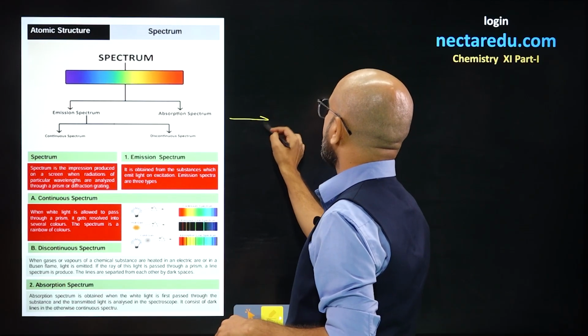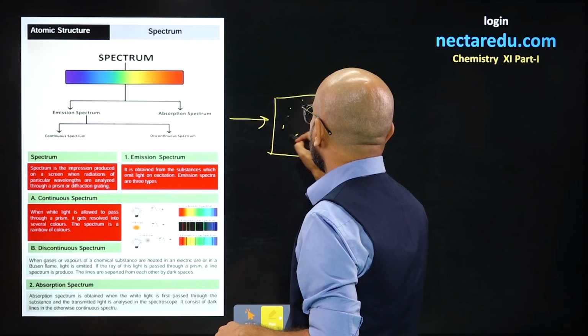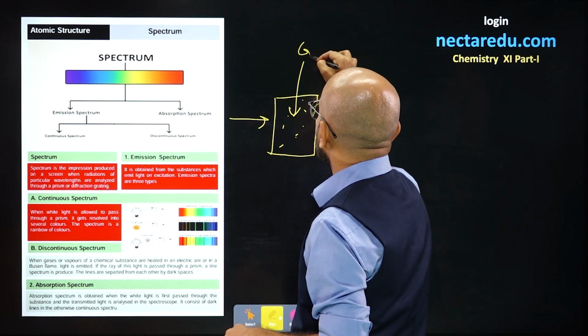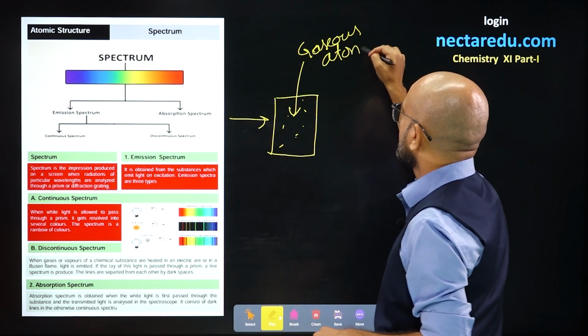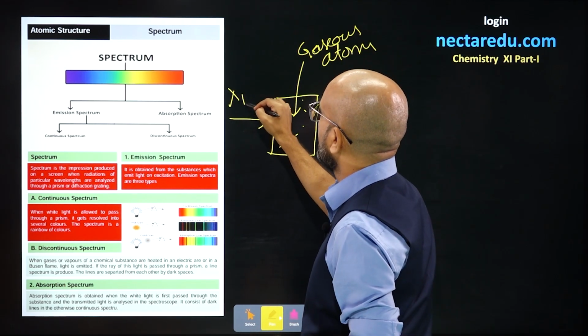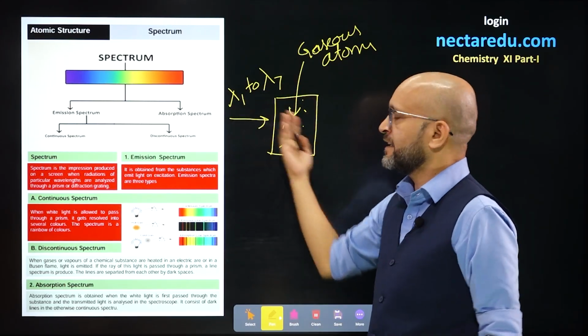So, when white light is passed through a sample of gas, you have multiple gaseous atoms. Lambda 1 to lambda 7, seven wavelengths, are there in the incident light.